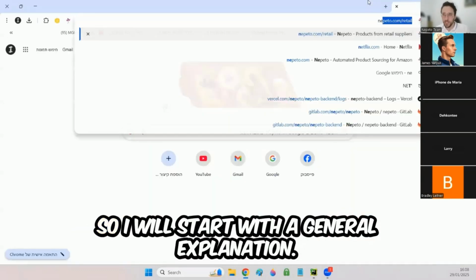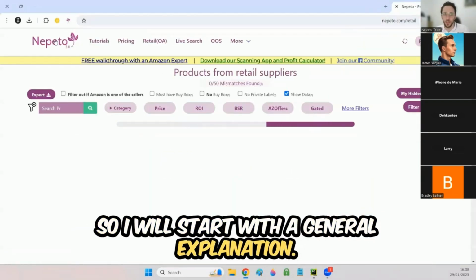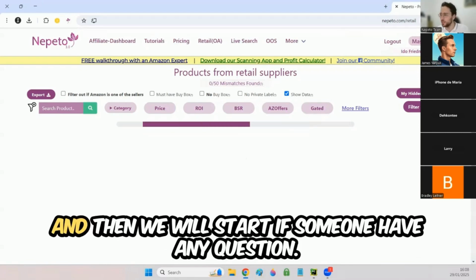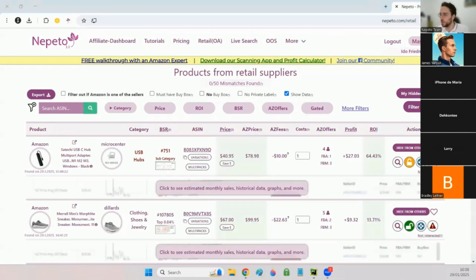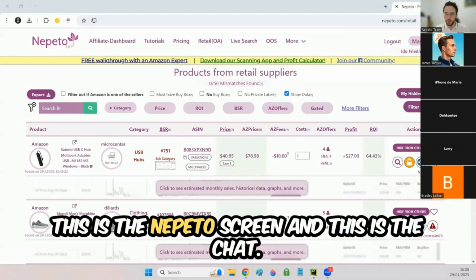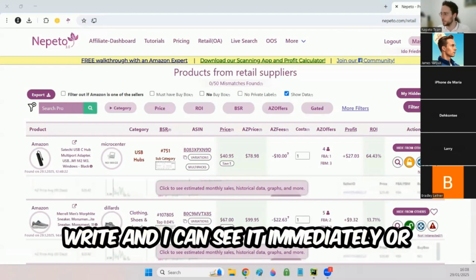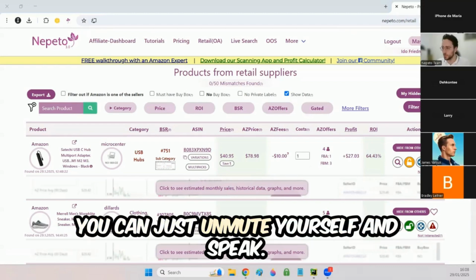So I will start with a general explanation of what Nepeto is if you are new to Nepeto, and then we will start. If someone has any question, I have two screens. This is the Nepeto screen and this is the chat. So if you have any question, you can write and I can see it immediately, or you can just unmute yourself and speak.